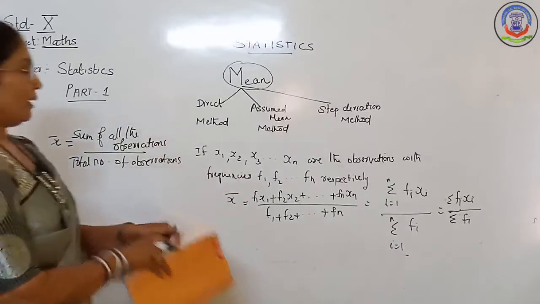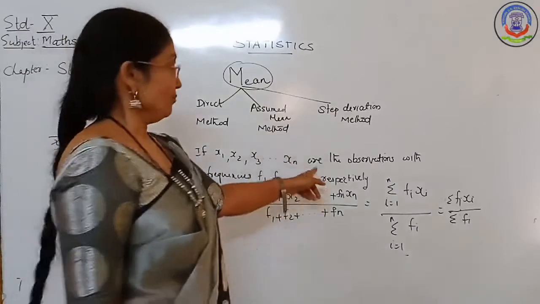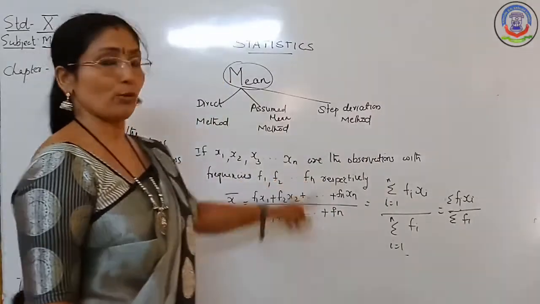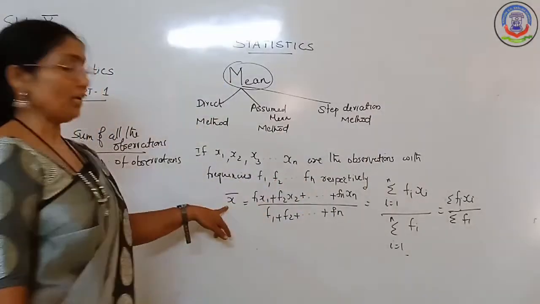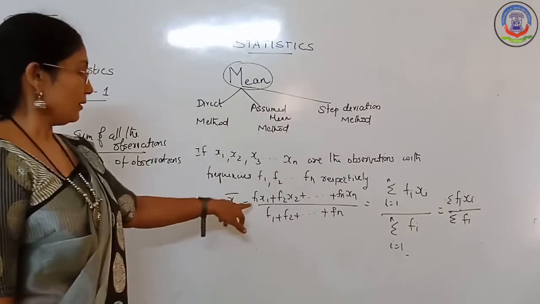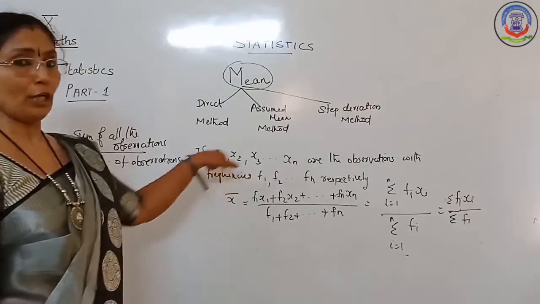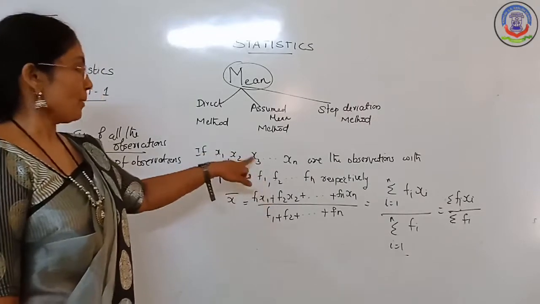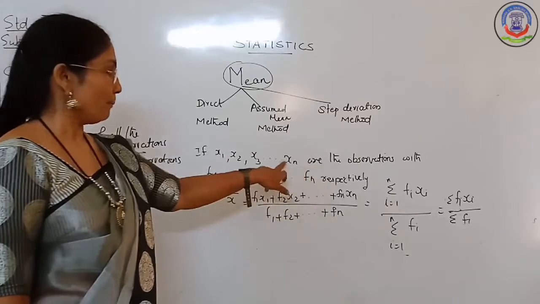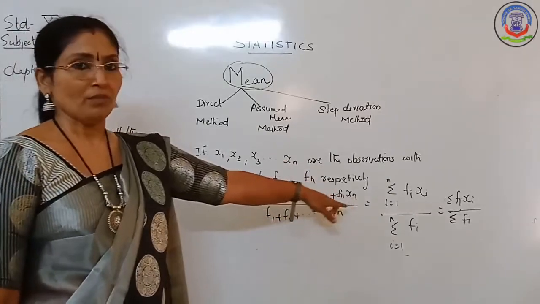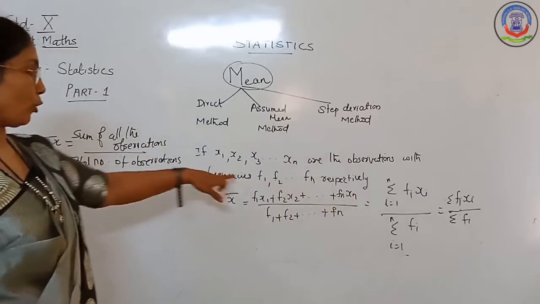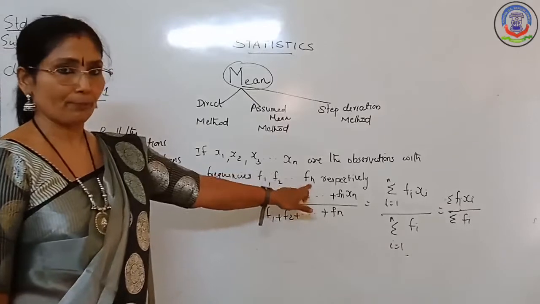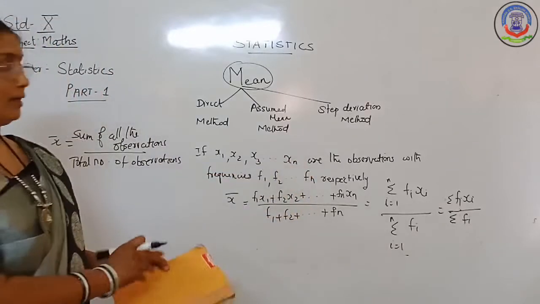Now, suppose x1, x2, x3 up to xn are the observations with corresponding frequencies f1, f2, up to fn respectively. Then you can find the mean, x bar, equal to x1 into f1 plus x2 into f2 plus x3 into f3, and so on up to xn into fn, divided by the total number of observations, that is the total of the frequencies: f1 plus f2 plus up to fn.